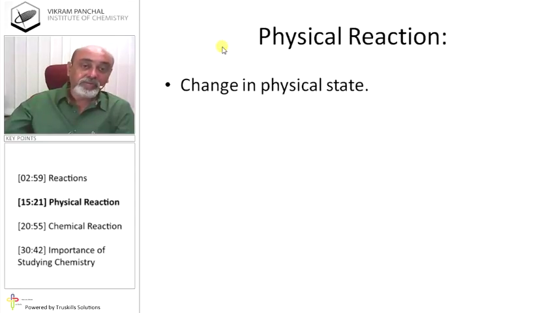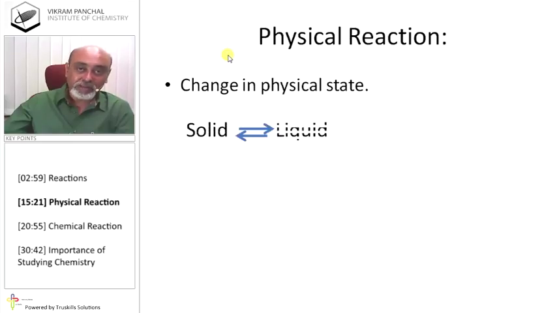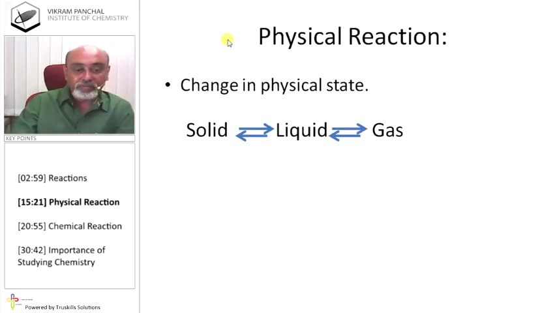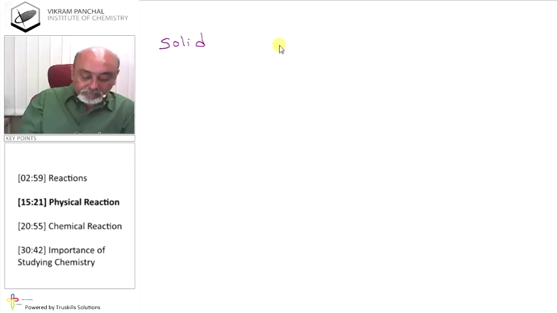Chemistry refers mainly to three states: solid, liquid, and gas. By changing temperature and conditions, it is possible to convert solid to liquid, liquid to gas, or vice versa. It's possible all the way. So these changes are known as physical reaction. Now particularly we can take one of these reactions, for example, solid.